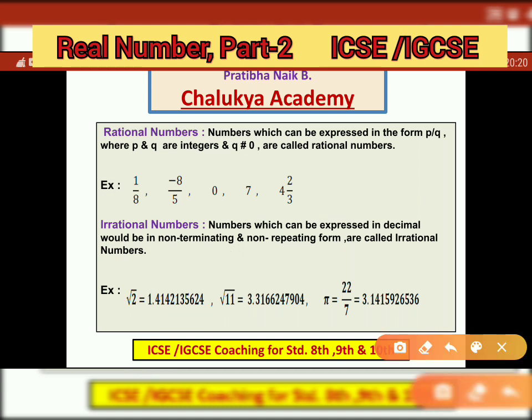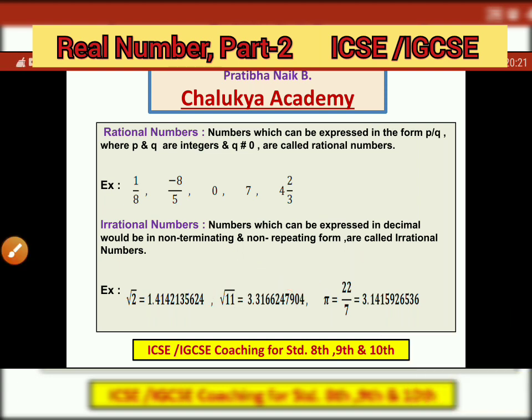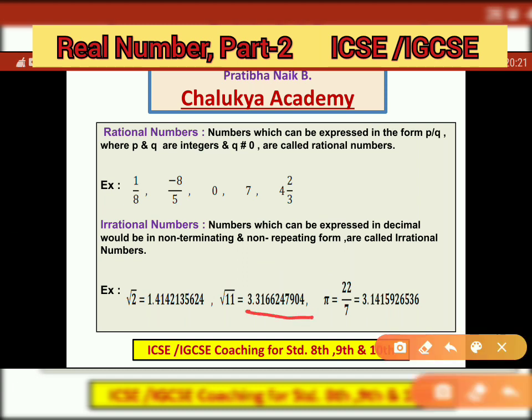Now next is square root of 11. Again, when you take the exact value of square root of 11, it is non-terminating. That means after this digit 4, you again keep getting digits continuously and you will never get remainder 0. So again this is non-terminating and non-repeating.